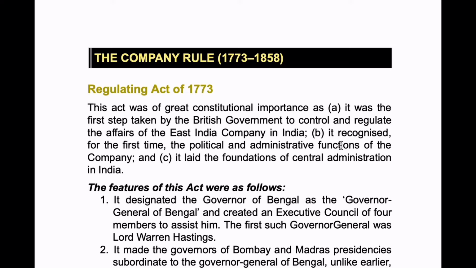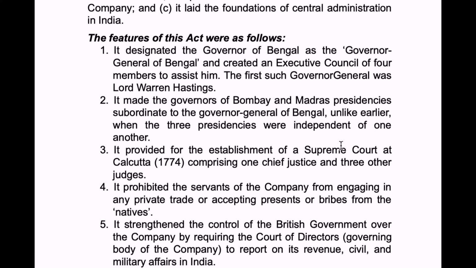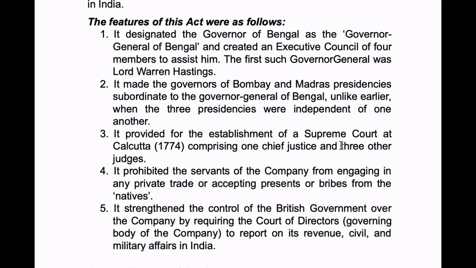Now let's get into the features. The features of this act were as follows. It designated the Governor of Bengal as the Governor General of Bengal and created an executive council of 4 members to assist him. The first such Governor General was Lord Warren Hastings. Before, we would have Governor of Bengal, Governor of Bihar, Governor of Odisha.